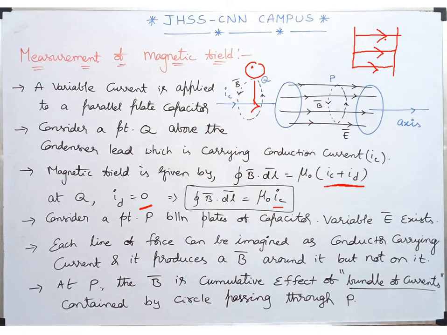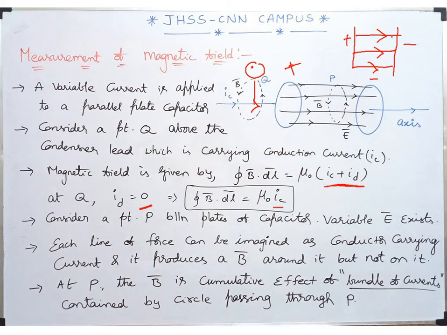Now each line of force, whatever we have drawn here, also I have mentioned, each line of force can be imagined like a conductor carrying current. That's it, right? They are originating at positive and ending at negative. Hence, can I make the note that each line of force can be imagined like a conductor carrying current?